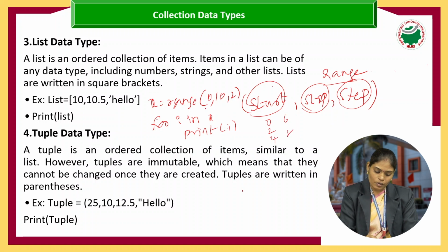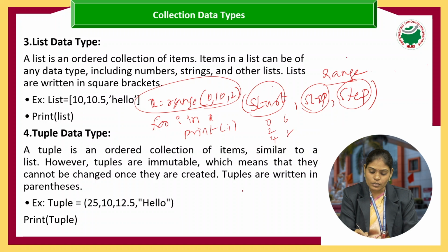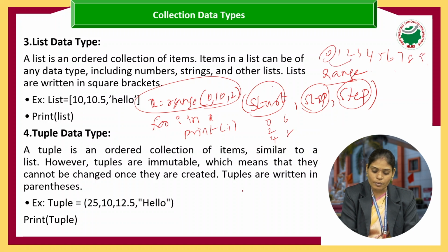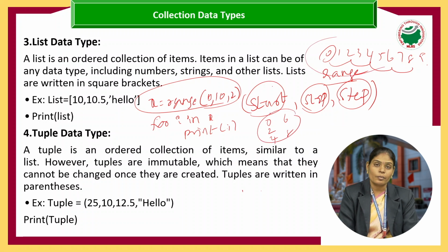For printing even values using a range, we can consider it like this. Step 2 indicates that we are taking two steps. Suppose I am writing from 0 to 10: 0, 1, 2, 3, 4, 5, 6, 7, 8, 9. The first value is 0, then with two steps I consider 2, again 4, 6 and 8. So I can display from 0 to 8. These are the values as I represent them.